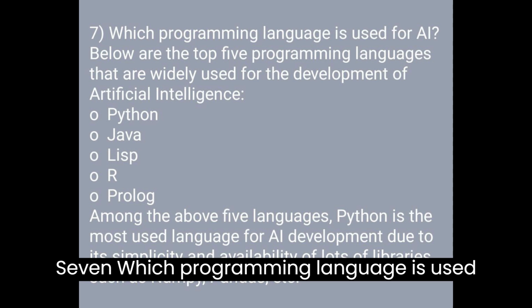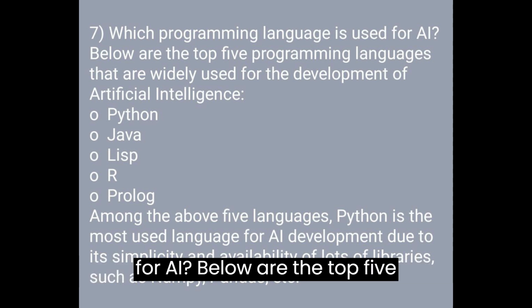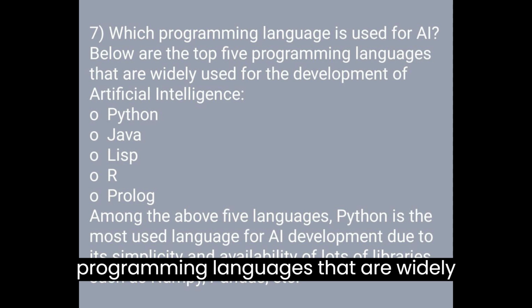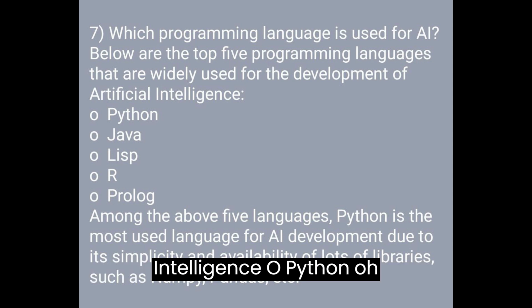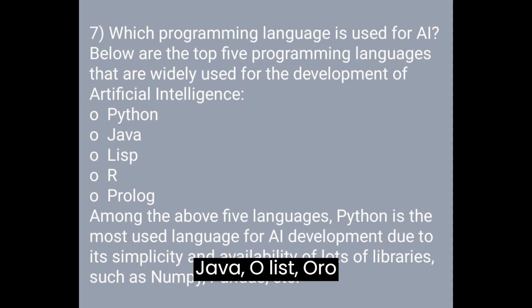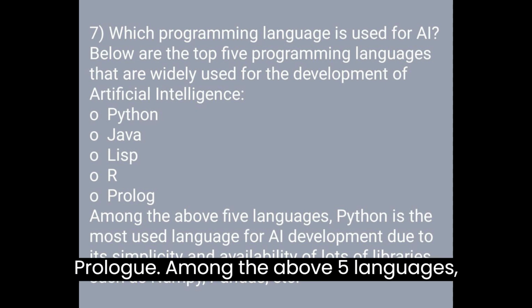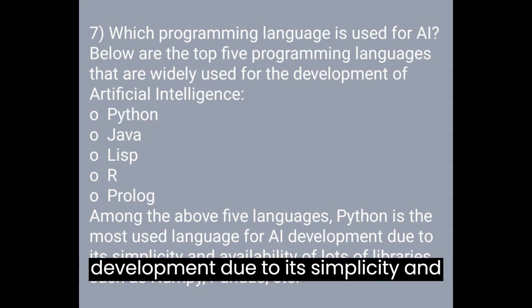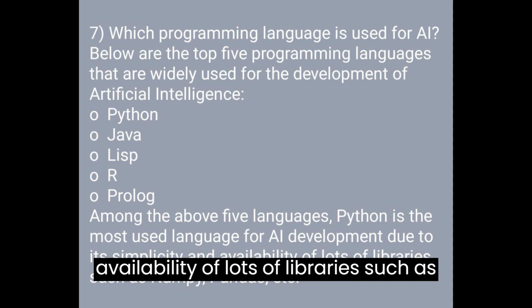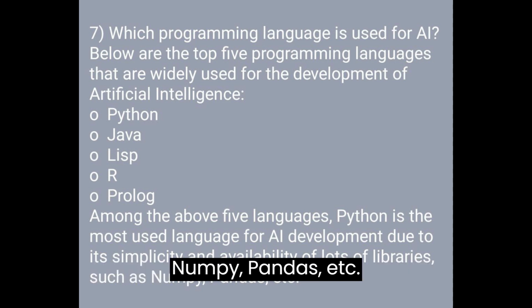7. Which programming language is used for AI? Below are the top 5 programming languages that are widely used for the development of artificial intelligence. Python, Java, Lisp, R, Prolog. Among the above 5 languages, Python is the most used language for AI development due to its simplicity and availability of lots of libraries, such as NumPy, Pandas, etc.